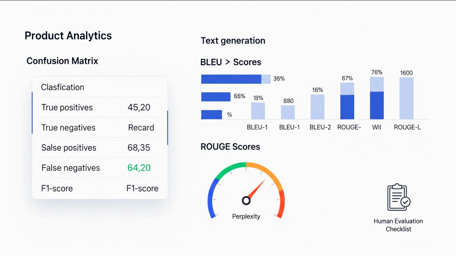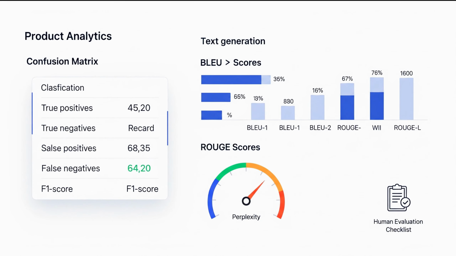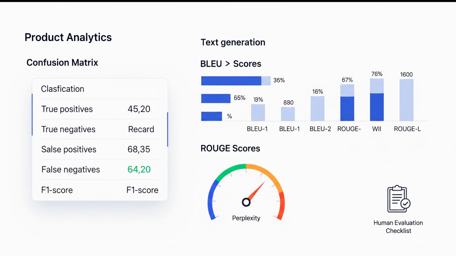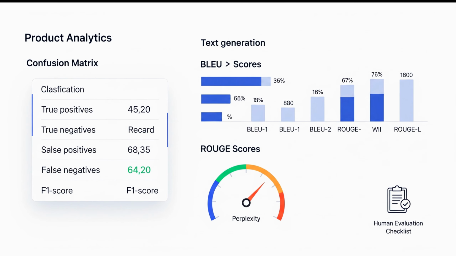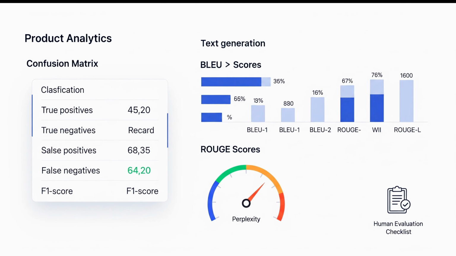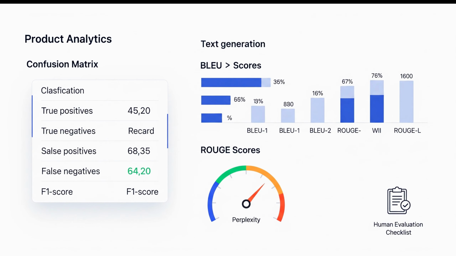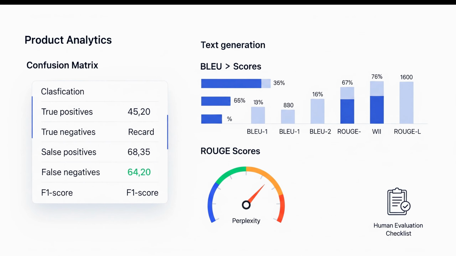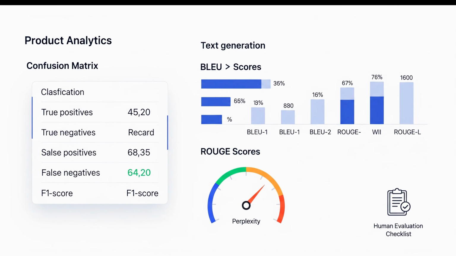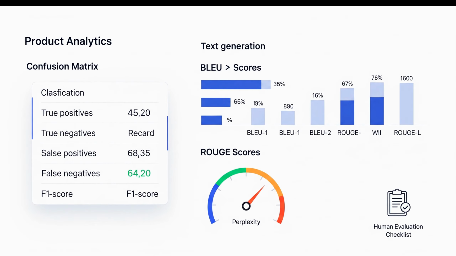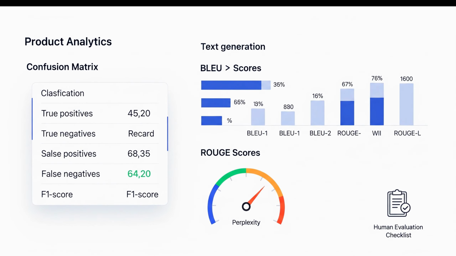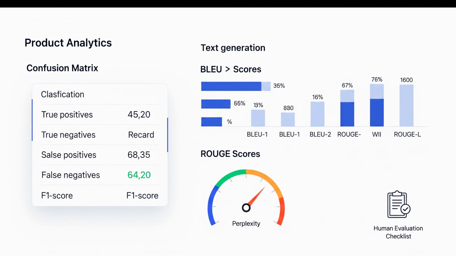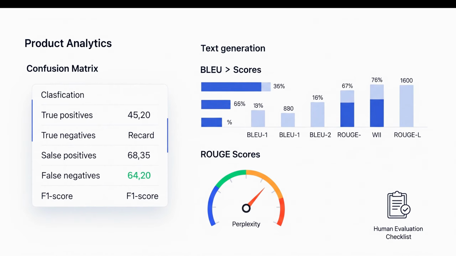Evaluating NLP depends on the task. For classification tasks, we use accuracy, precision, recall, and F1. For generation tasks like translation or summarization, common metrics include BLEU, ROUGE, and METEOR, though they don't capture human judgment perfectly. Language models also use perplexity as a measure of how well the model predicts text. Increasingly, human evaluation and task-specific user metrics matter most because automated scores can be misleading. Always pick metrics that reflect real-world success for your application.